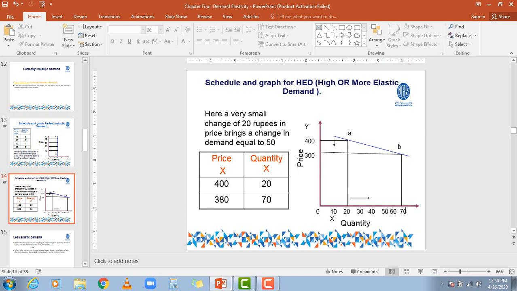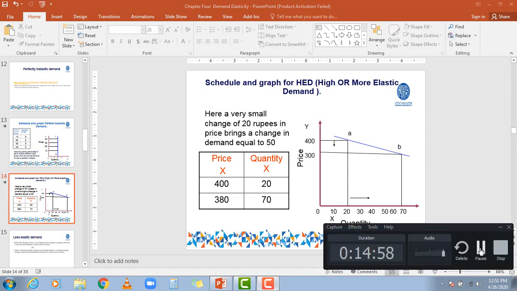This type of elasticity of demand is called high or more elastic. Or we can again repeat the definition: a considerable percentage change in the price level brings a big change in the quantity demanded. My dear friends, we will be solving the mathematical examples with the help of formulas in the coming slides.